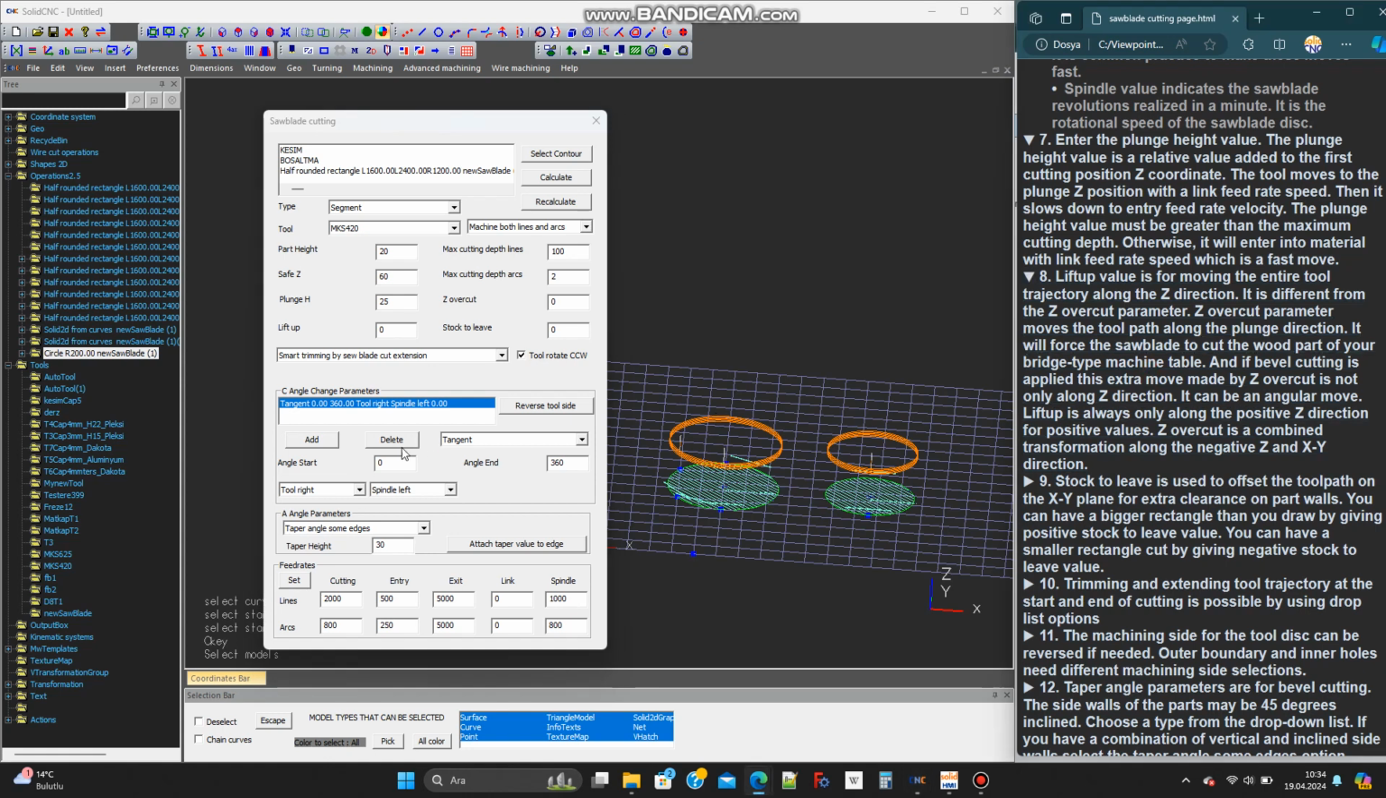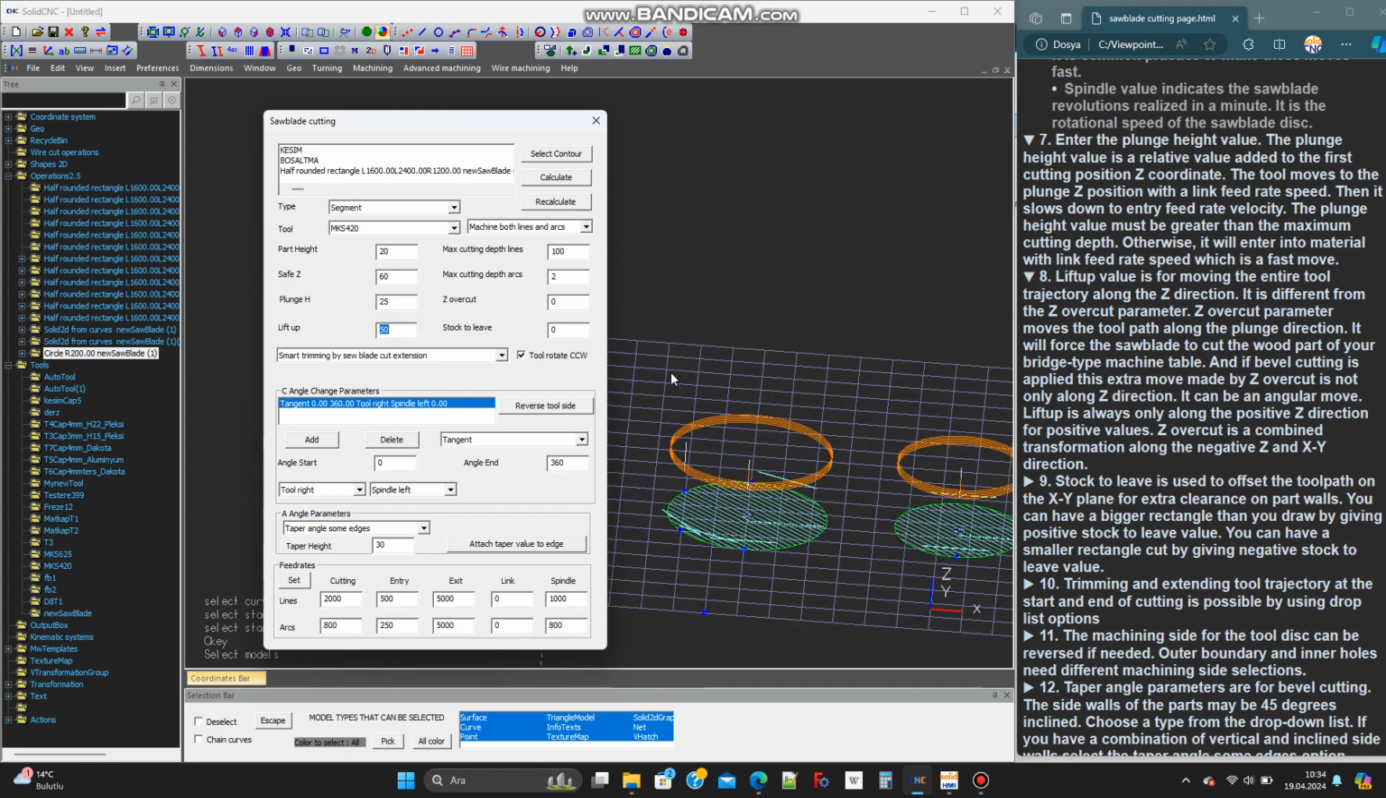Lift-up value is for moving the entire tool trajectory along the Z direction. It is different from the Z overcut parameter. Z overcut parameter moves the tool path along the plunge direction. It will force the saw blade to cut the wood part of your bridge-type machine table.